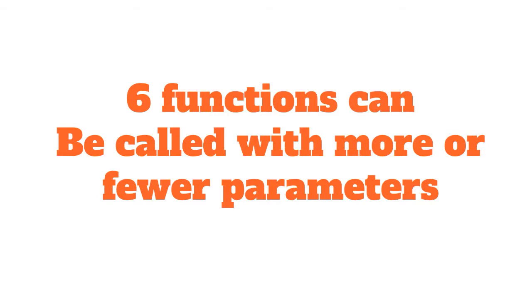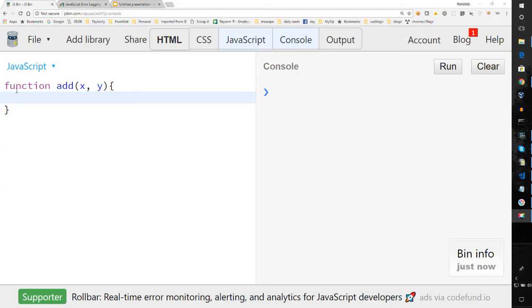Number 6, functions can be called with more or fewer parameters. In JavaScript, you can have a function that's declared with 1 or 2 or let's say 3 parameters, but it can be called with even 0 or 1 or 2 or 3 or even more. So let's take a look. So we have this function with these parameters, and we can use those parameters x and y, but what if we wanted to just figure out how many parameters we had and we wanted to extract them all and use them? So let's say, for example, we have this.